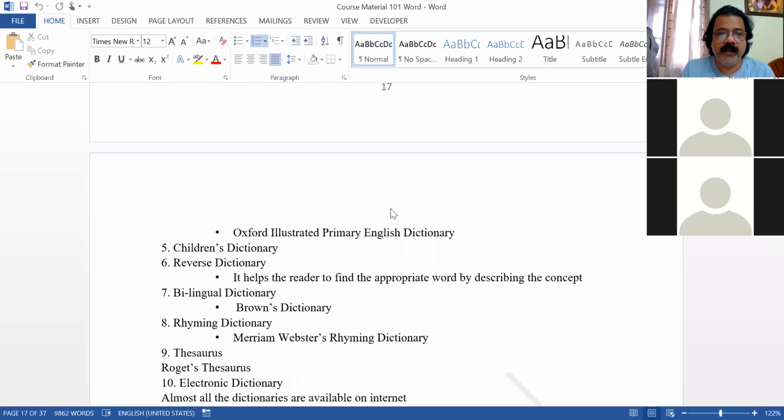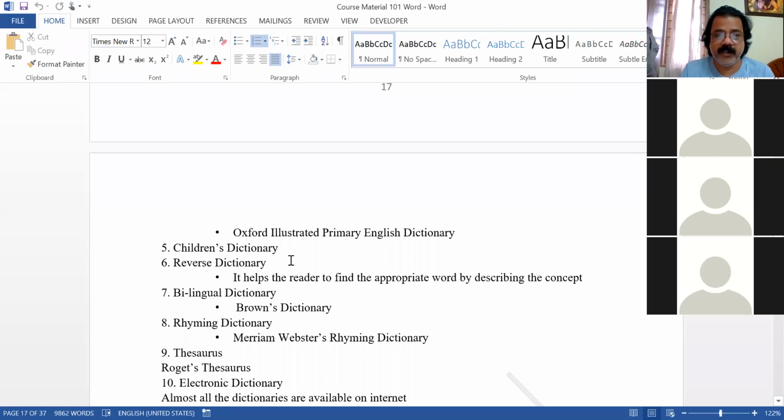Okay, and reverse dictionary is also there. I showed you when I was teaching this last in the first semester. I showed the reverse dictionary also. Just by knowing the meaning, you find the original word. You have a certain idea, and based on that idea, you can find the word. That is called reverse dictionary.